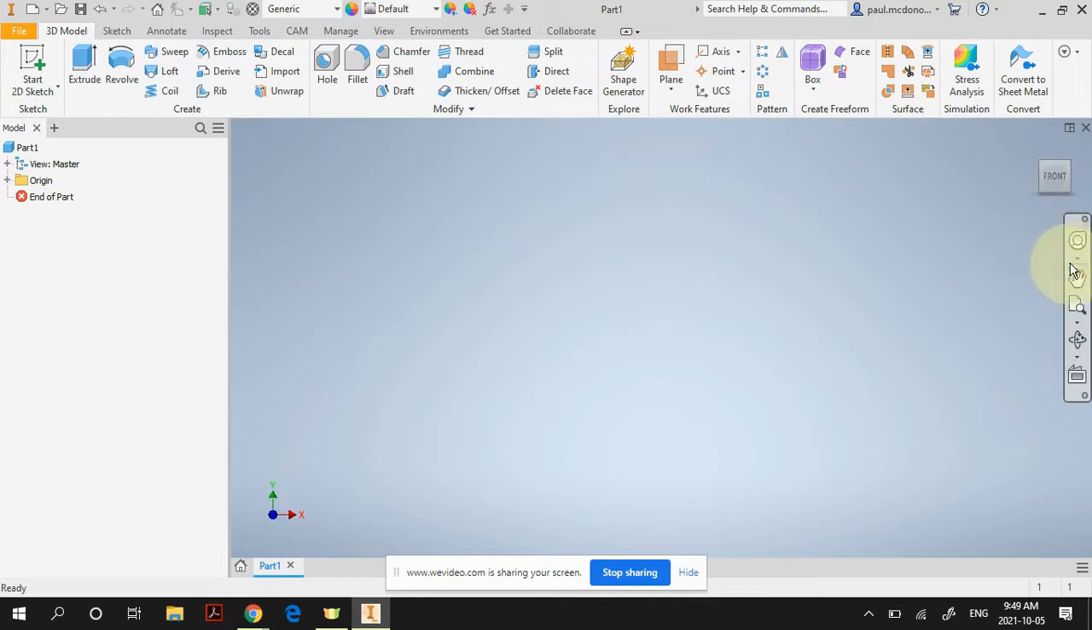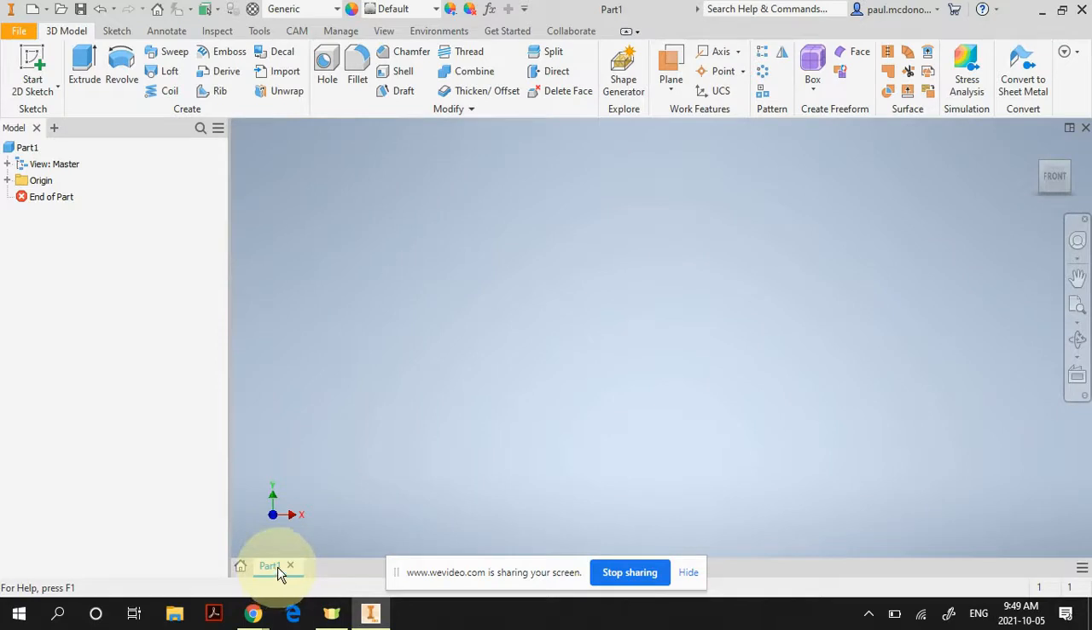And then there's some zooming options down the right hand side over here. So up in the upper right is the view cube. I think I said left before. On the left hand side here is the browser. Okay.